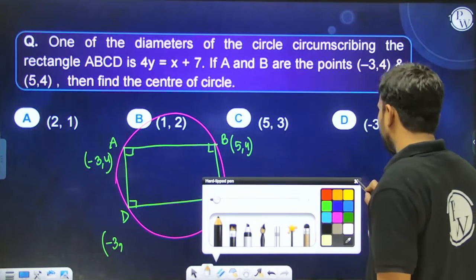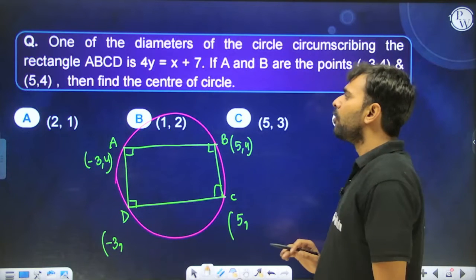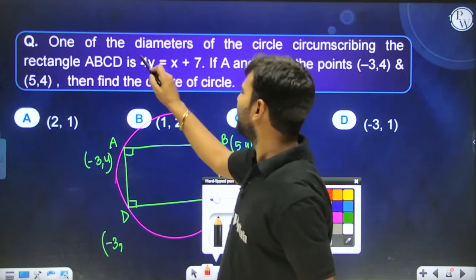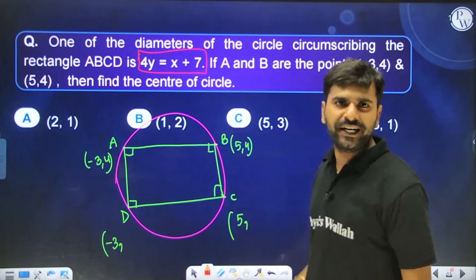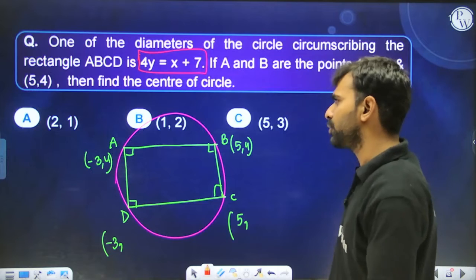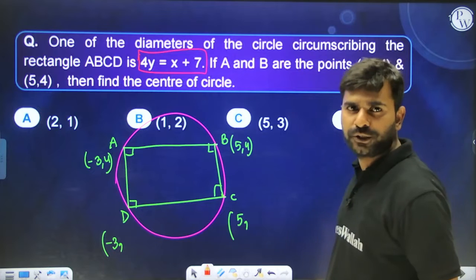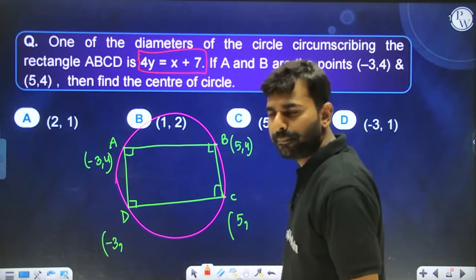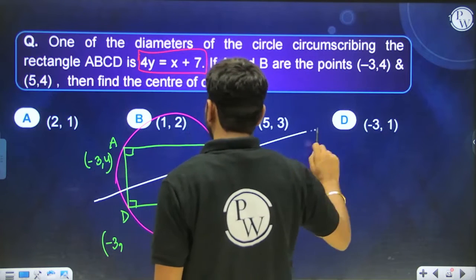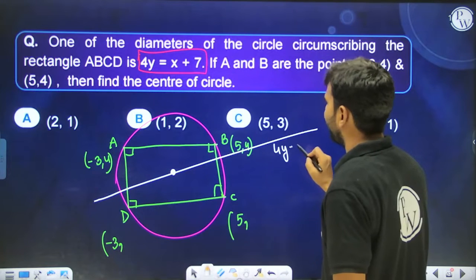Now there is one diameter, 4y equal to x plus 7, given to me. Can I just see this equation and find out whether this line is passing through any of the 4 points A, B, C, D? Let's see. If we put x equals minus 3, then y's value is going to be equal to 1, so it is not passing through A. If I put x equals 5, then y's value will be equal to 3, so it is not passing through B either. Since a circle has infinite diameters, let's say this is one of the diameters, 4y equal to x plus 7.